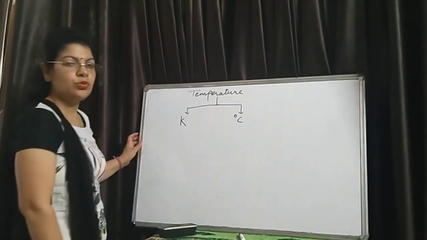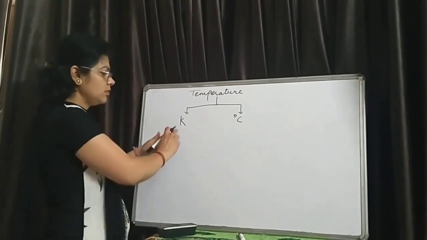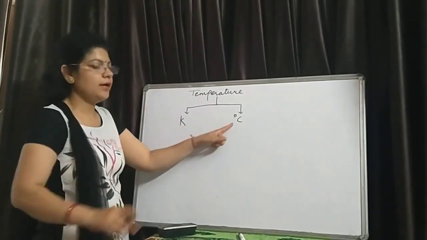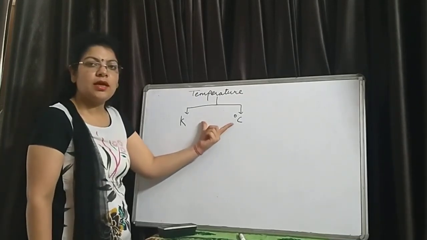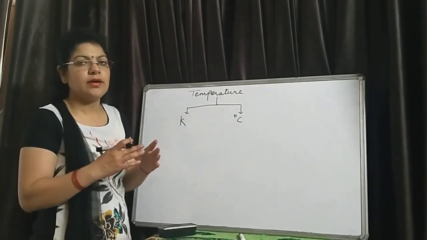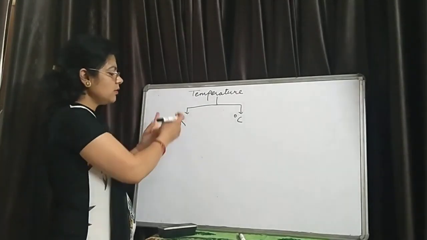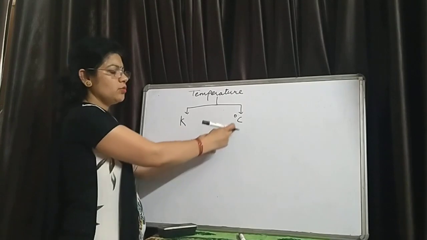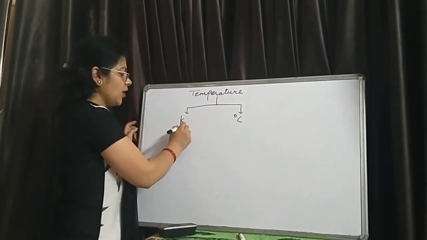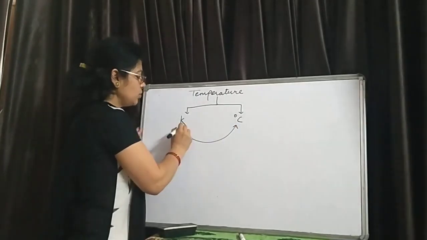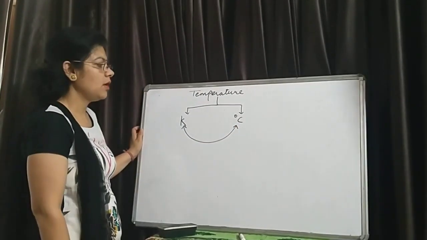These two temperature scales are interconvertible. Interconvertible means we can easily convert the Kelvin scale into Celsius and the Celsius scale into Kelvin.